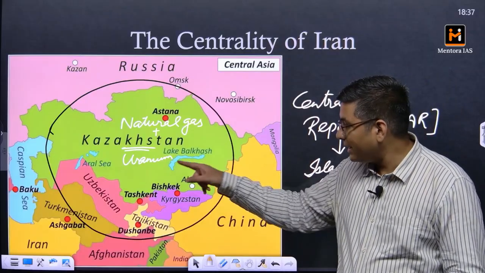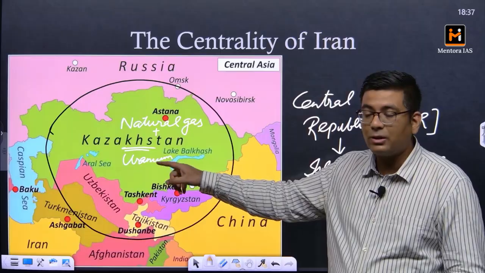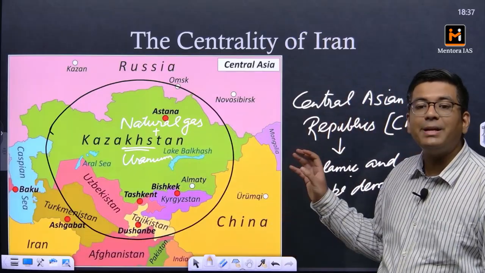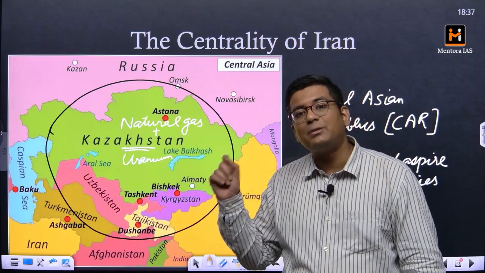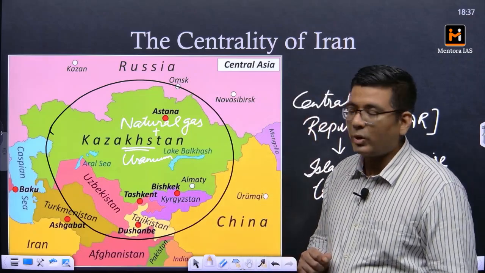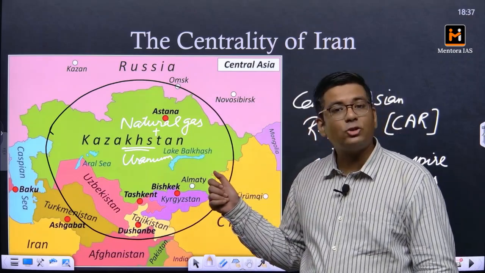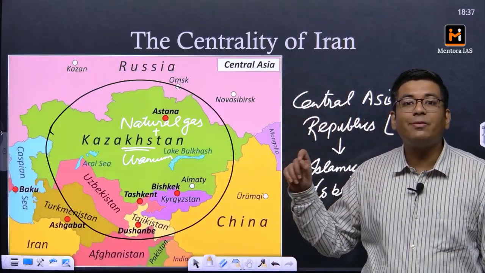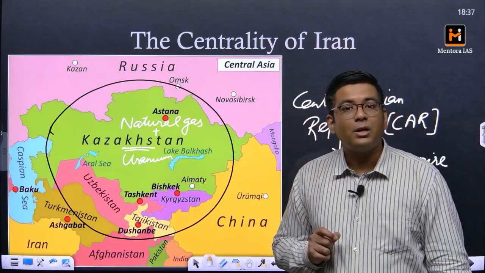Okay, and then this uranium reserve and the natural gas reserve, one of the biggest of which is actually in Kazakhstan. Now they are of primary interest to all the economies of the world, especially the Western democracies. So that is why this particular region is so important. Then at the same time, this region also is the region where India can have its exports diversified.